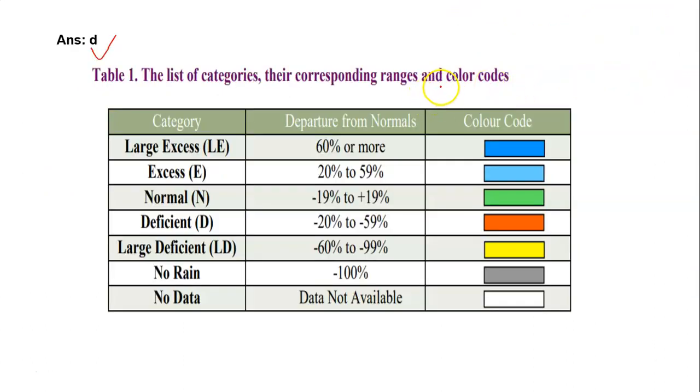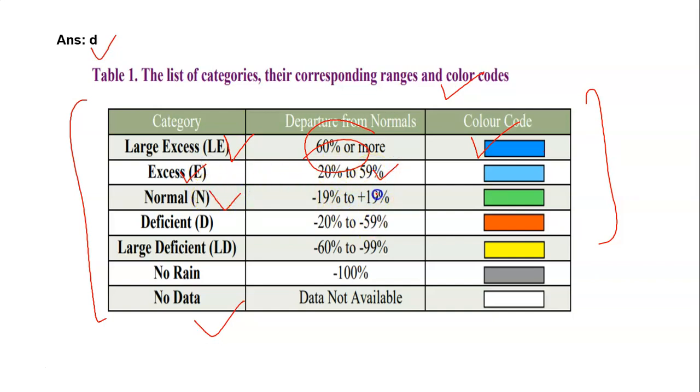Now there is a list and the codes. Friends, this is a very important list and you should remember this code because you can get any type of question. First of all, large excess, if it is 60% or more from the normal, the color is sky blue. And this excess E is 20 to 59%, normal is minus 19% to plus 19%, deficient D is minus 20% to minus 59%, large deficient is minus 60% to minus 99%, and no rain is minus 100%, or no data if data is not available.